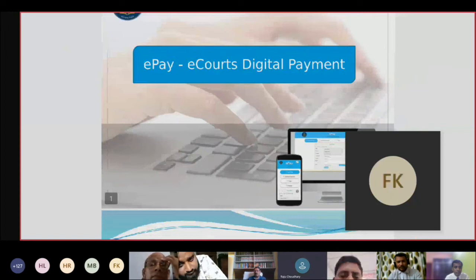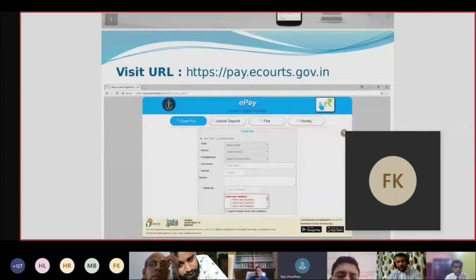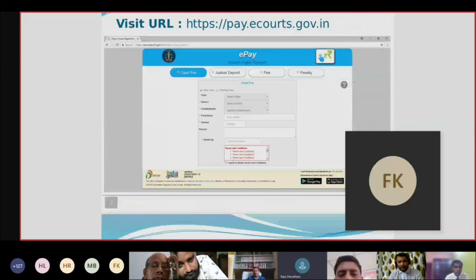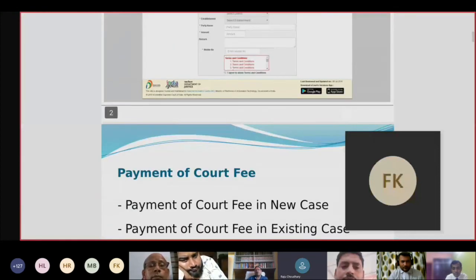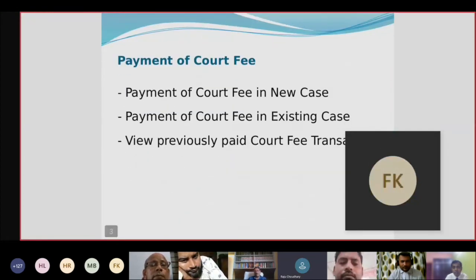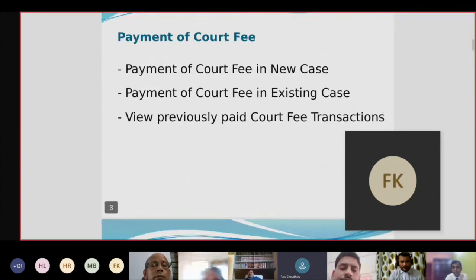We have to visit the website https://pay.ecodes.gov.in. In that page, we will find 4 options: the court fee, judicial deposit, fine, and penalty. Payment of court fee in new case. Payment of court fee in existing case. View previously paid court fee transactions.